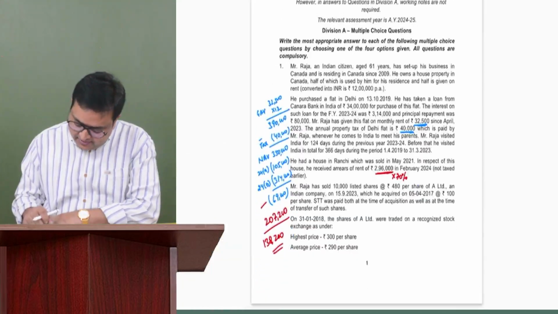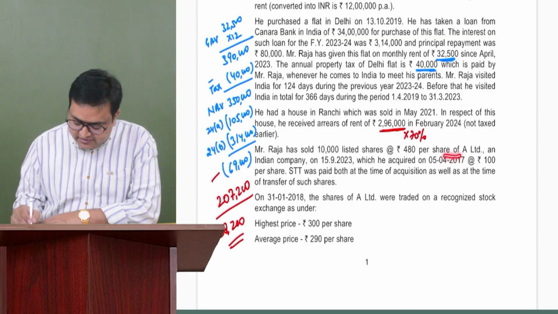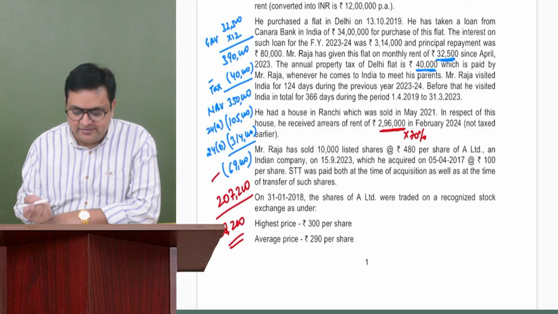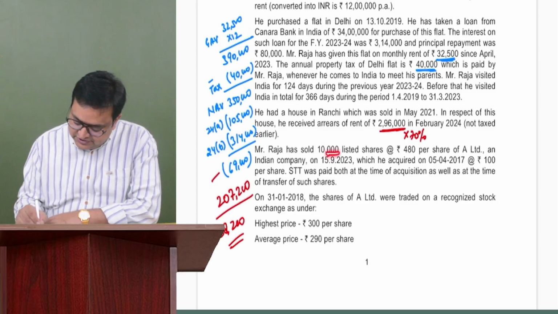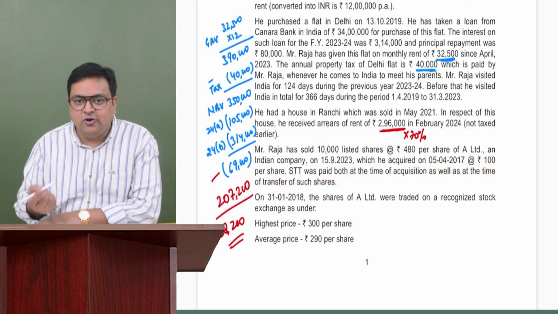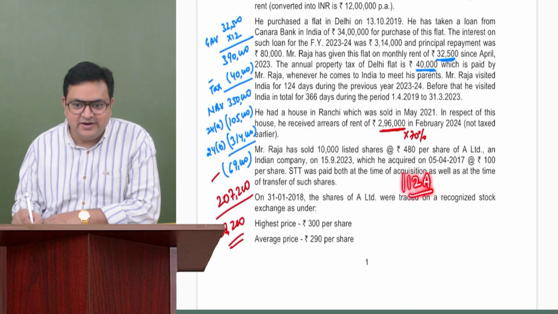Okay. Then Raja has sold 10,000 listed shares at a rate of 480 per share, of an Indian company, on 15/9/2023. He has sold shares of an Indian company, again an Indian income. 10,000 shares at 480 each, which he acquired on 5/4/2017 at a rate of 100 per share. STT was paid both at the time of acquisition as well as transfer. So it's a long term, and specifically 112A, long-term equity shares or equity oriented units.